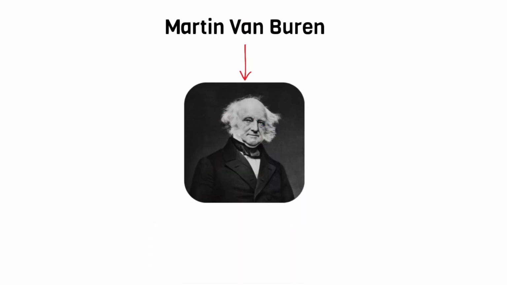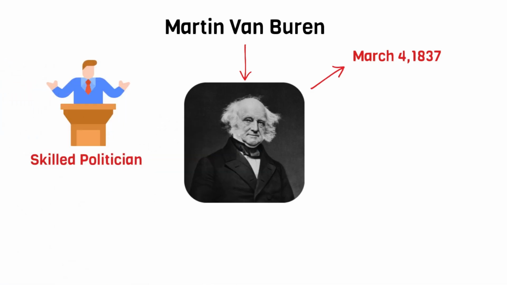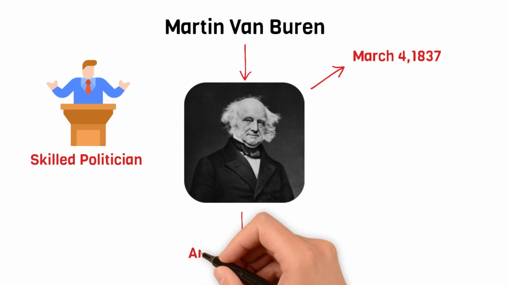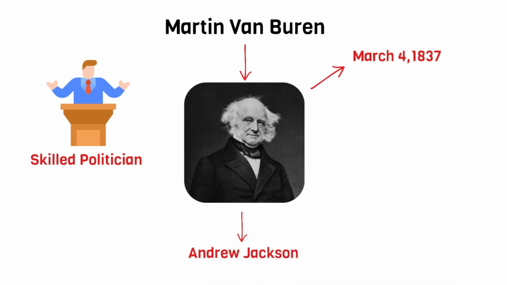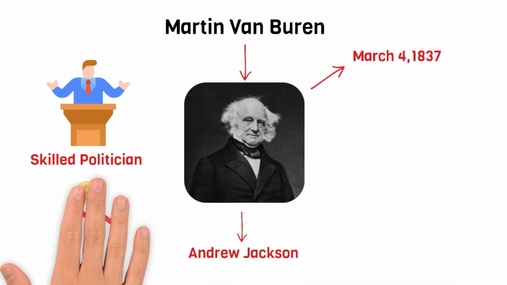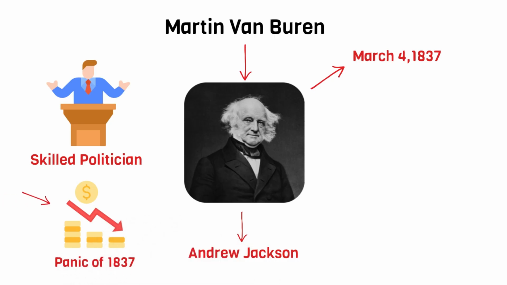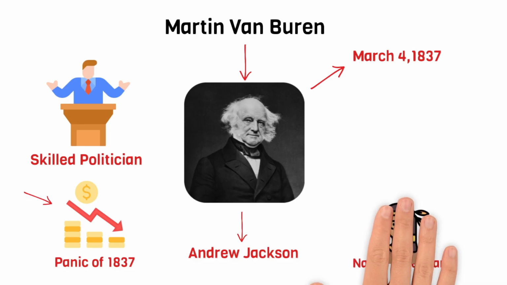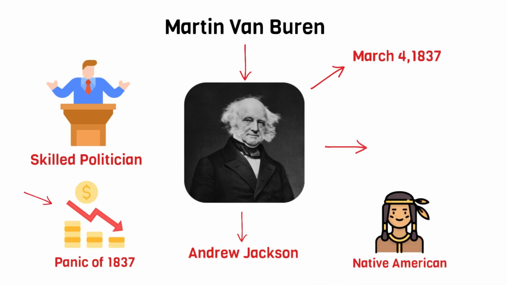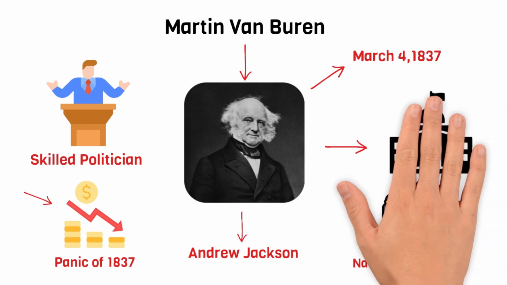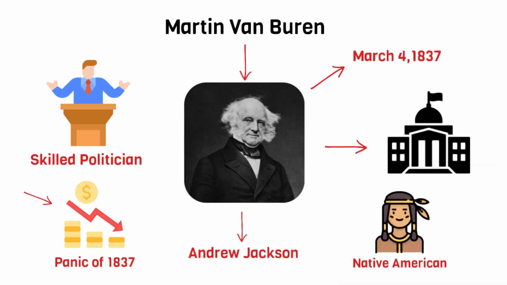Martin Van Buren. Van Buren became the eighth president of the United States on March 4, 1837. Van Buren was a skilled politician and a key figure in the development of the Democratic Party. He served as vice president under Andrew Jackson before becoming president himself. Van Buren's presidency was marked by economic challenges, including the Panic of 1837, which was a severe financial crisis. He also faced difficulties with Native American removal policies and tensions over slavery. Despite these challenges, he is also remembered for his efforts to strengthen the role of the federal government.